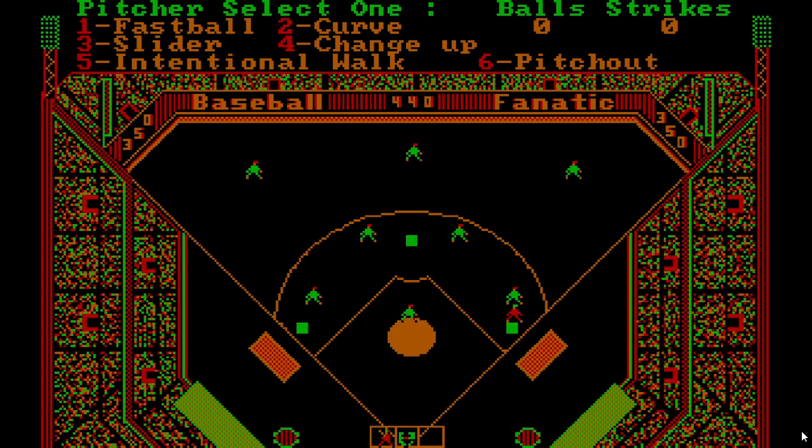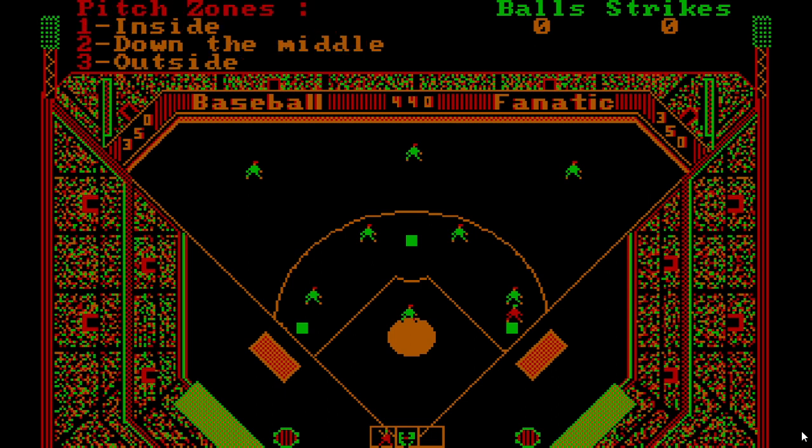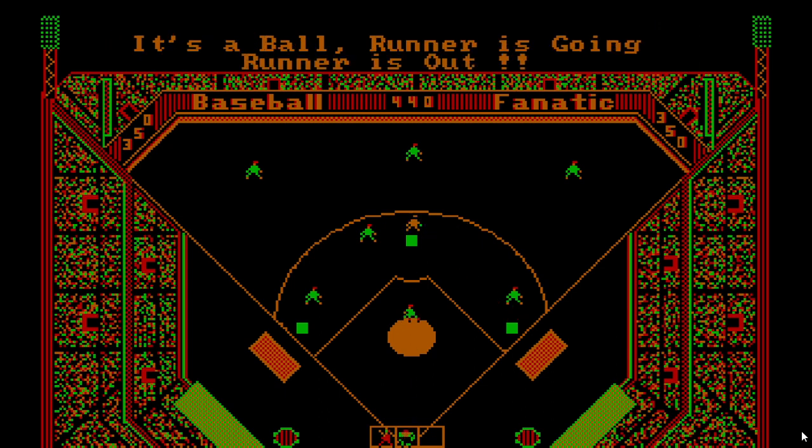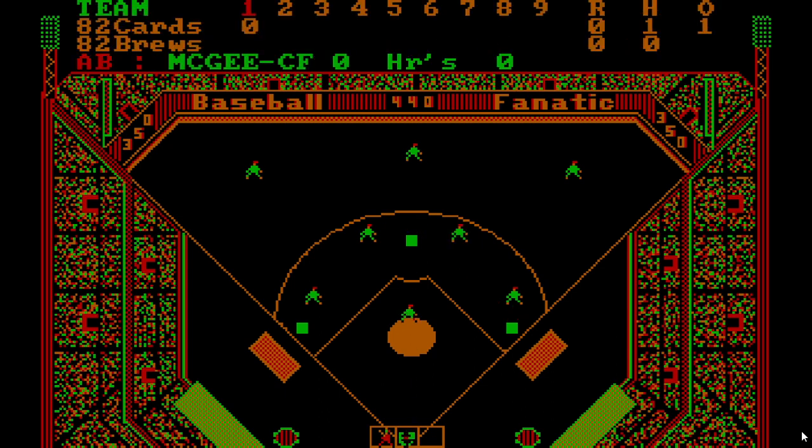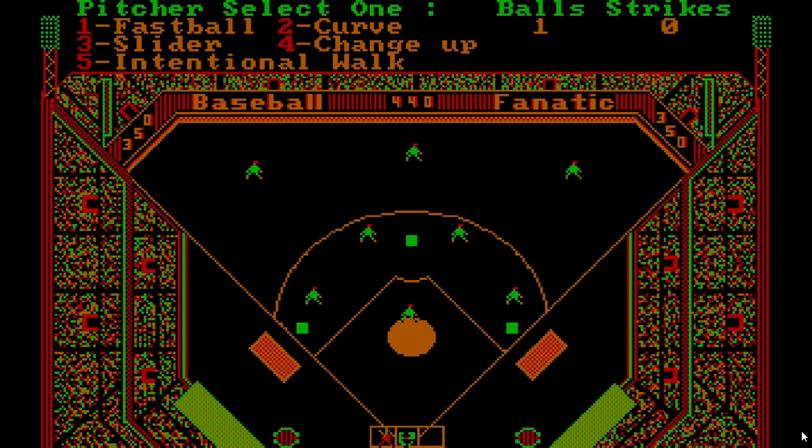This is running in DOSBox on a website. I think the website was DOS Games where I found this. I'm going to see if I can slow the emulation down a little bit so the graphics get slowed down a tad. Oh, okay, caught stealing.